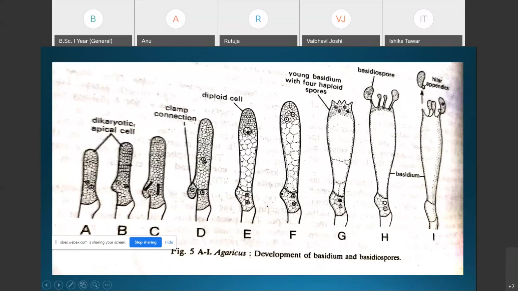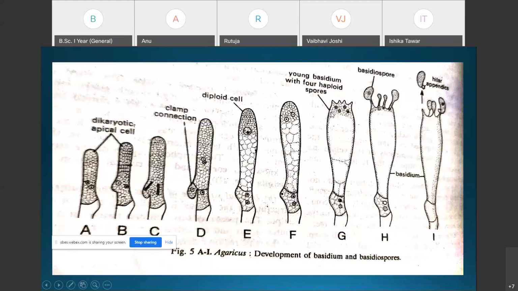Here you can see the four outgrowths formed on the young basidium. These outgrowths are known as the sterigmata. The sterigmata swell at their tips, and each forms a single basidiospore.